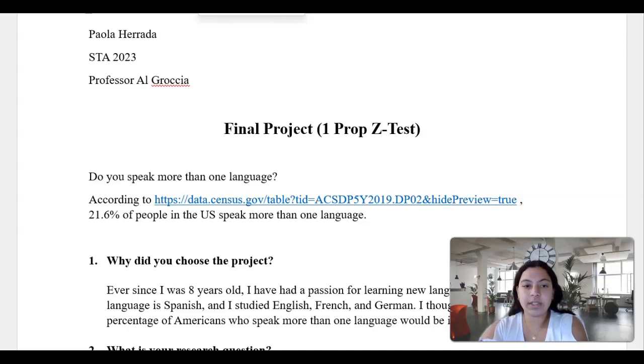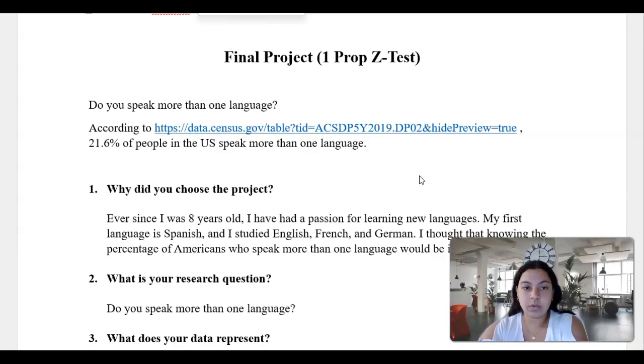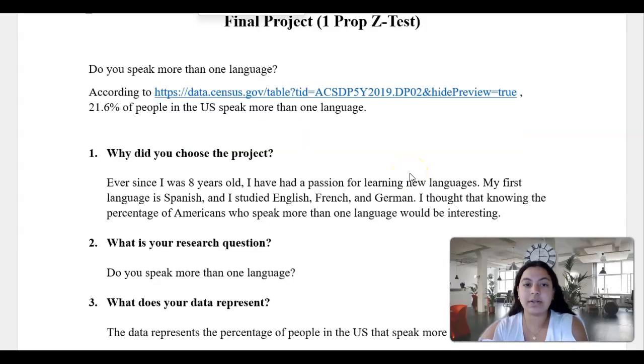This is a one proportion Z test with the question, do you speak more than one language? According to the U.S. Census Bureau, the percentage of people in the U.S. who speak more than one language is 21.6%.